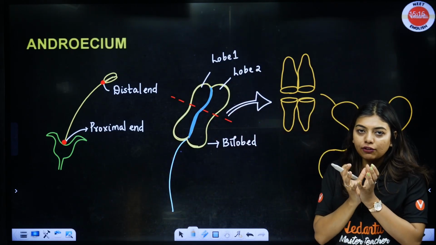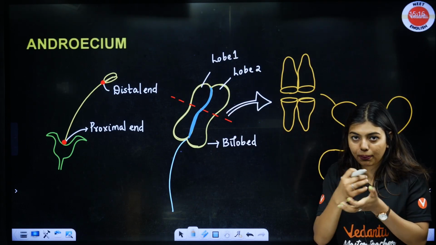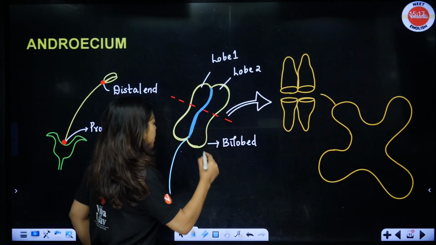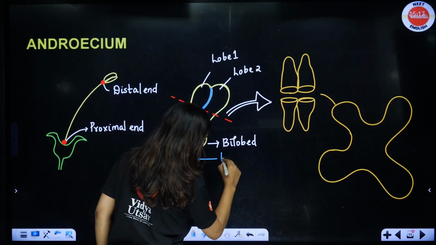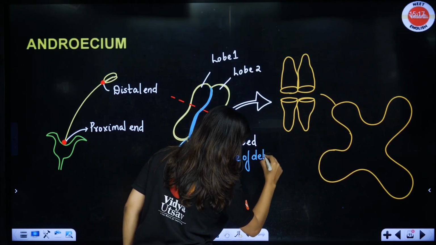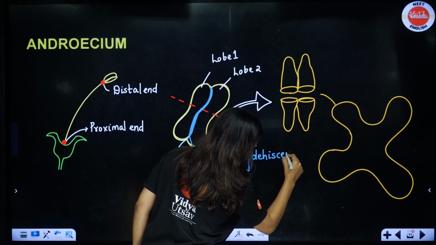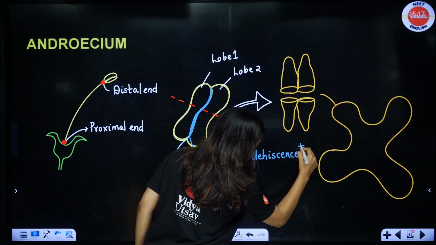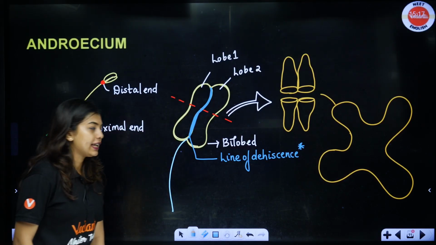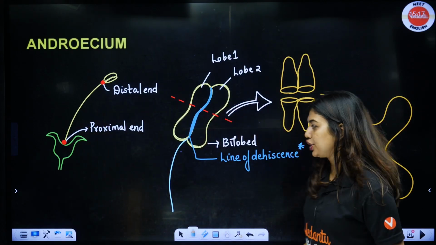After the pollen grains are formed inside it, it has to break open to release the pollen grains. Otherwise, how will the pollen grains go outside? So that makes the line of dehiscence. Clear to all of you? Line of dehiscence. Clear? Yes. Okay. Awesome. Now, continuing.